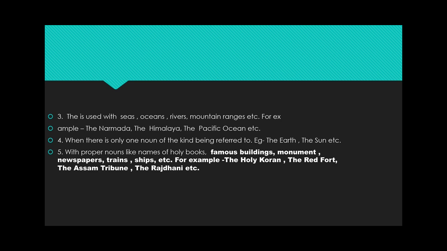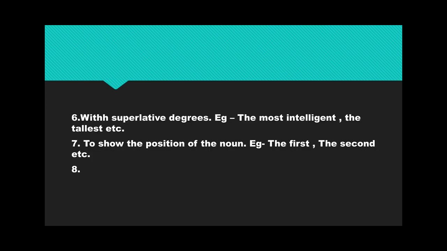Next one. With proper nouns like names of holy books, famous buildings, mountains, monuments, newspapers, trains, ships, etc., we use the. Say for example, the Holy Quran, the Red Fort, the Assam Tribune, the Rajdhani, etc. Now the next one, with superlative degrees.